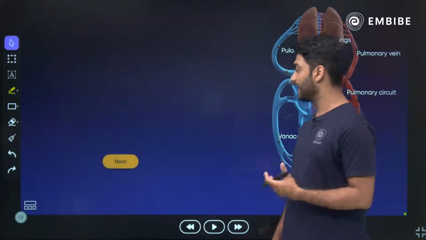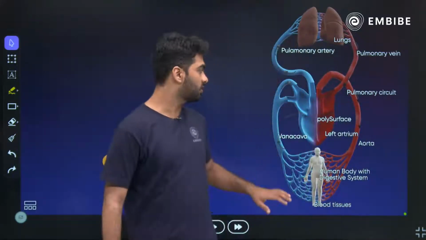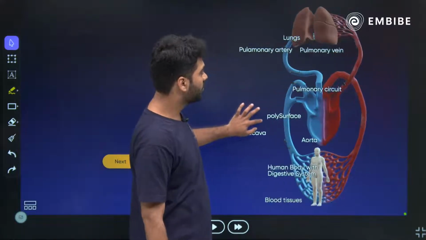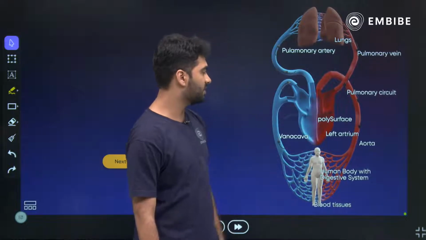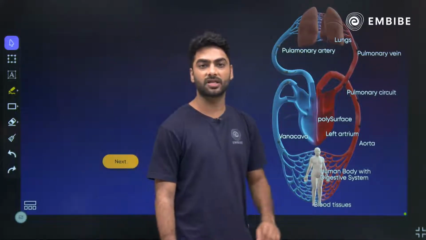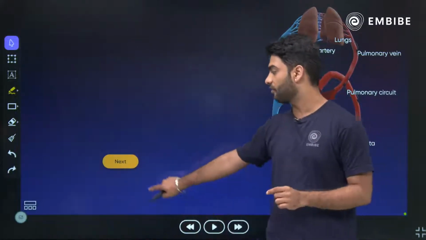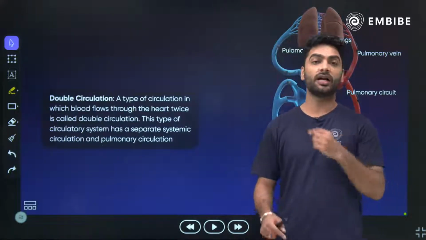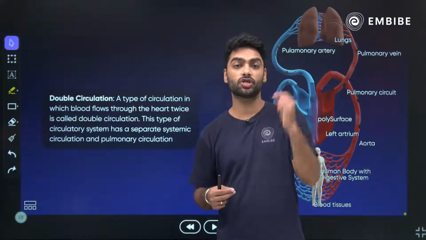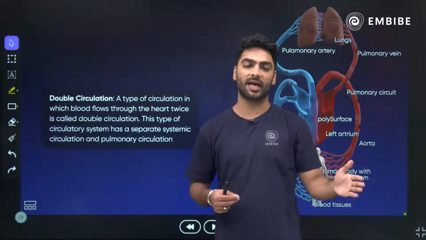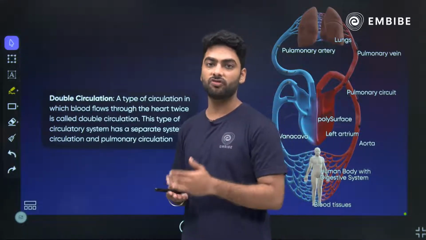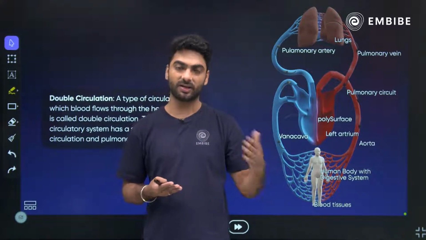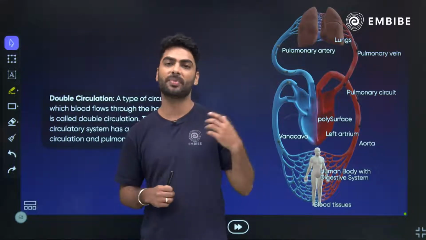We move on to the next, and as you can see on the screen, what do you think this is? You can see the pulmonary circuit, you can see the systemic circuit. This is nothing but the process of double circulation. If you have attended my class yesterday, we saw that double circulation is a sure shot guaranteed question in your exam, right? It will be asked in the form of 5 marks. It can also come as a definition.